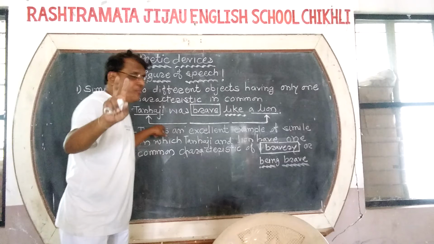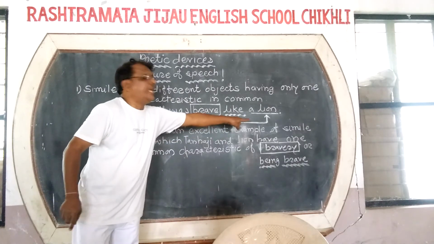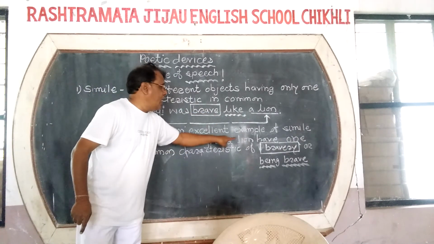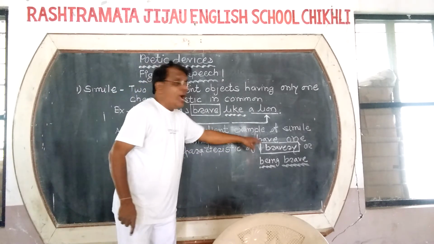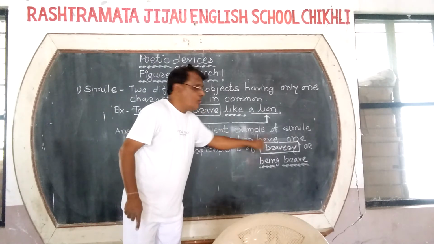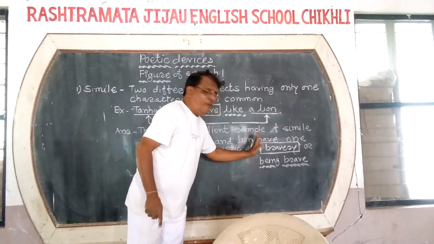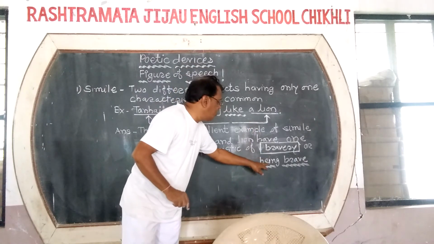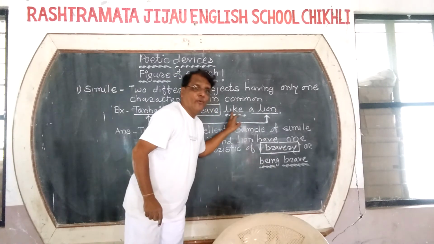How to write the answer of this figure of speech? This is an excellent example of simile in which Tanaji and lion have one common characteristic of bravery. I have deliberately turned this word into a noun. From adjective, I turn this into noun. And if you find it difficult to turn an adjective into a noun, you can use simply: being brave. Being brave.